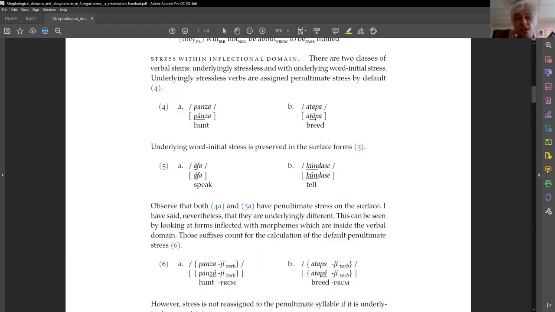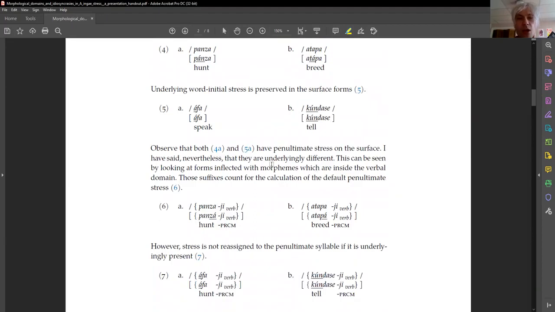Now, let's consider stress within the inflectional domain. Basically, there are two classes of verbal stems in Ainge: underlyingly stressless and with underlying word-initial stress. Underlyingly stressless verbs are assigned penultimate stress by default. We can see this in panza and atapa. However, in verbs with underlying word-initial stress, that stress is preserved in the surface forms. Thus, we get afa and kundase. Observe that both 4a and 5a have penultimate stress on the surface. I have said, nevertheless, that they are underlyingly different.